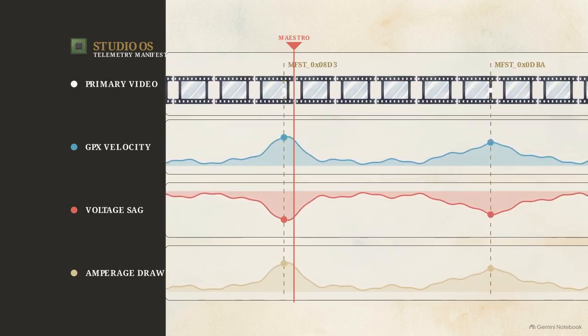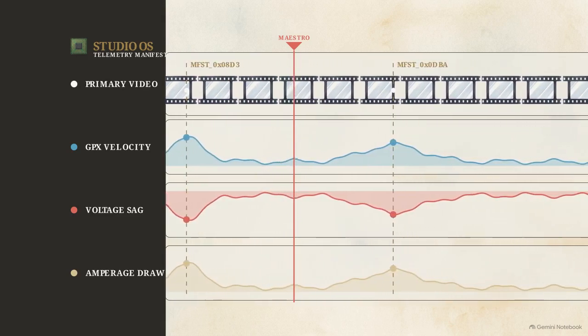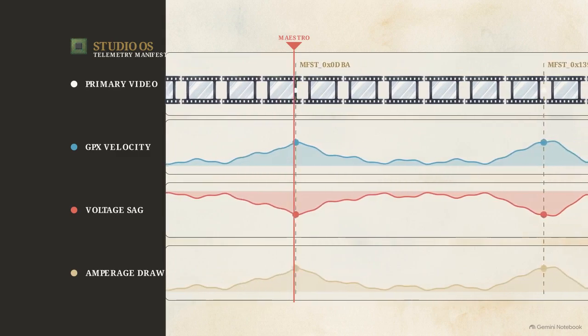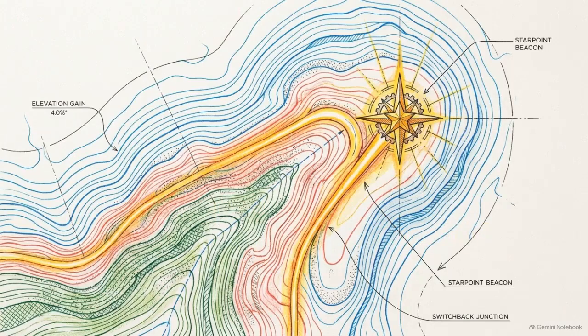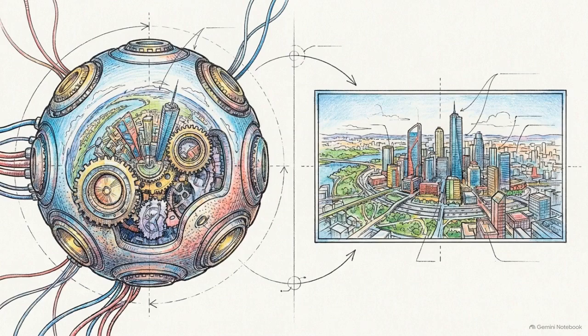The system synchronizes physical hardware states with video timecodes, creating a unified production manifest. Every frame is pinned to specific metrics: velocity, voltage sag, and amperage draw. Python scripts then execute the edit purely based on the peaks in this telemetry data. When the GPX data shows a highlight in the route, or the battery logs indicate a specific draw, the system triggers camera pivots and reframing autonomously.